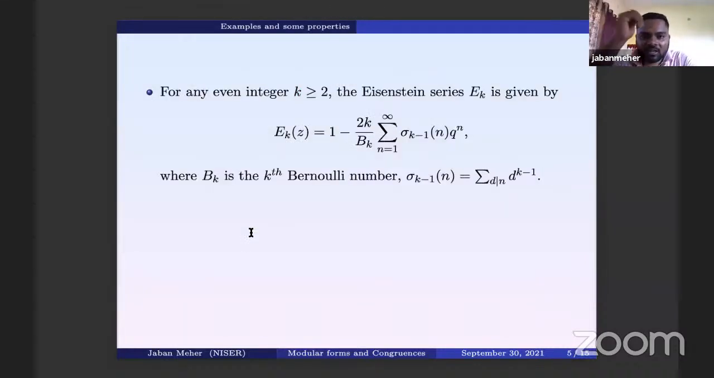Okay, and let us come to some examples of modular forms. Whenever you first study modular forms, these kinds of examples come first.